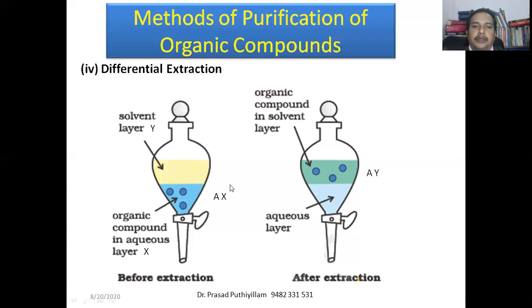Once we separate A from the AY solution, the Y can be used again to get more of compound A separated from the water layer, which we call continuous extraction. Because we need a large amount of solvent and cannot waste it each time, it is reused, which is called continuous extraction.